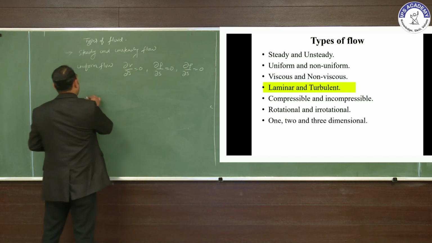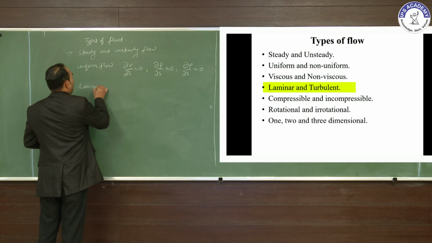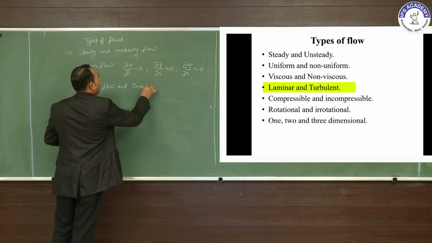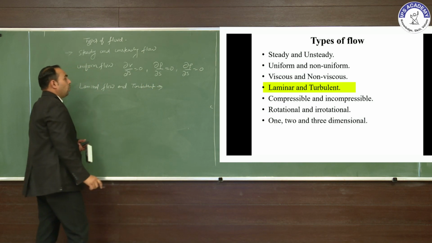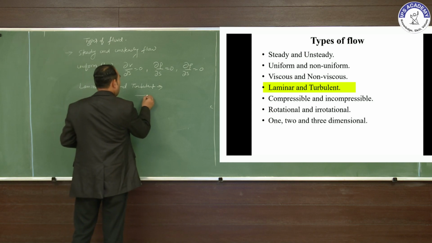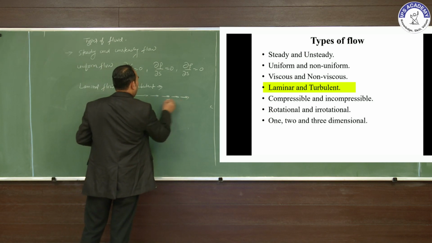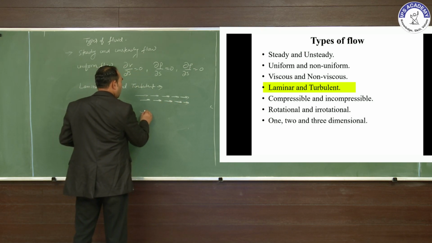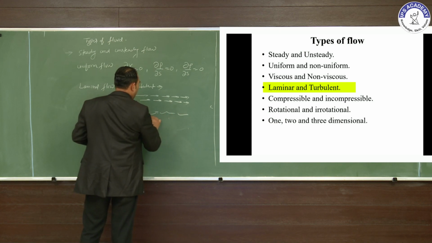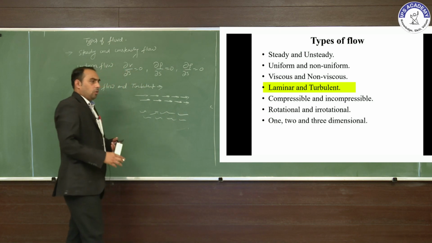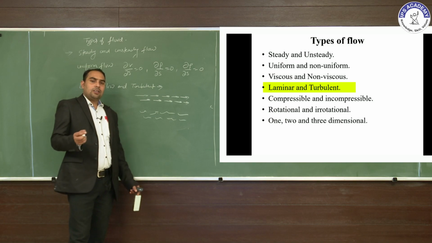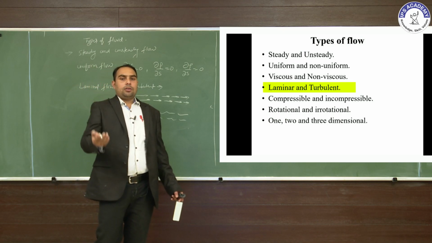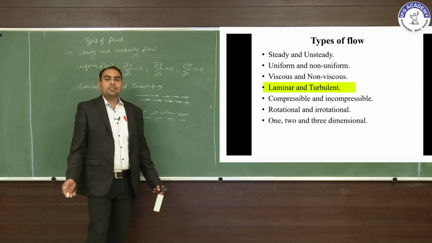This is important: laminar flow and turbulent flow. In laminar flow the fluid flows in a smooth, orderly manner, and in turbulent flow the fluid flows in a zigzag way. Flow in a pipe is an example of laminar flow, and the flow of a river or high velocity flow is the turbulent condition.